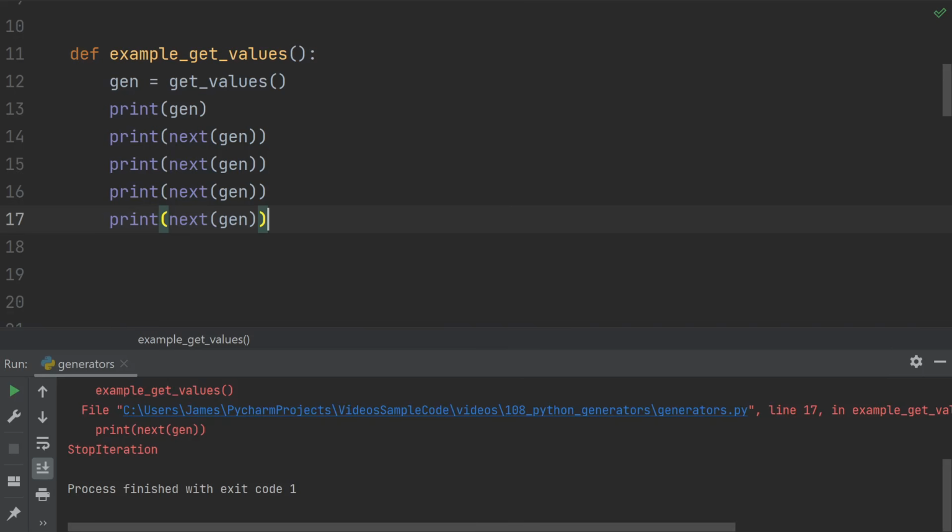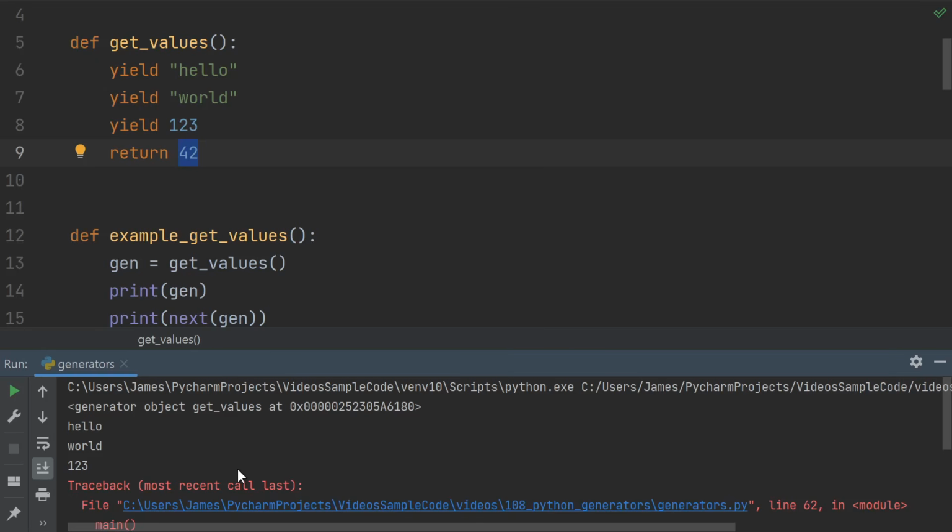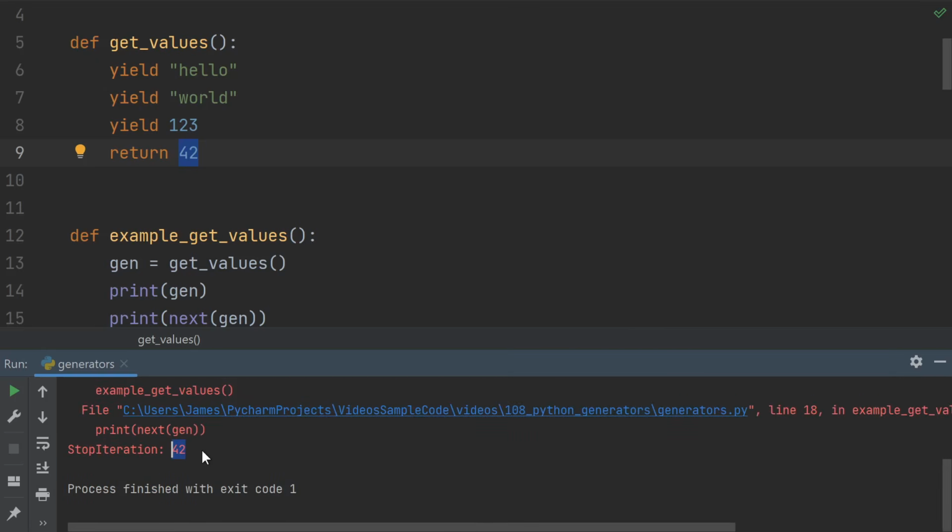If you resume the generator and the function ends before hitting another yield, you'll get a StopIteration exception raised. Returning a value from a generator is fine, but it doesn't appear as the result of a next call like the others do. The return value of the generator actually appears as an attribute on the StopIteration exception that's raised. This is mainly for a very niche purpose that we'll talk about at the end.